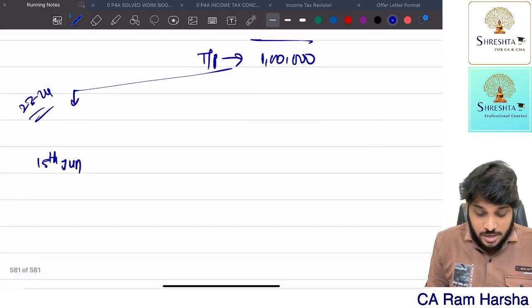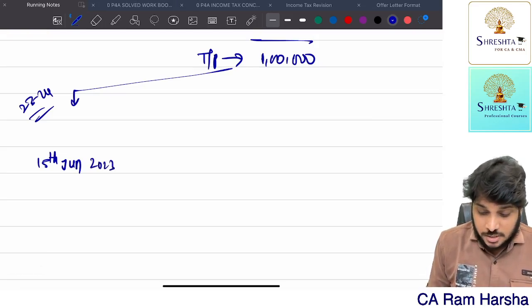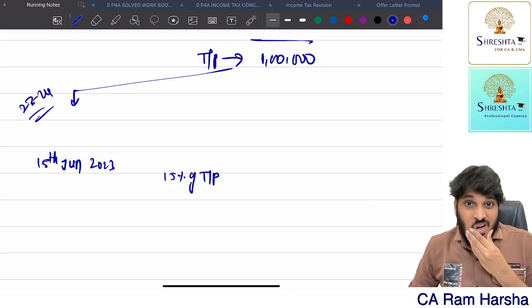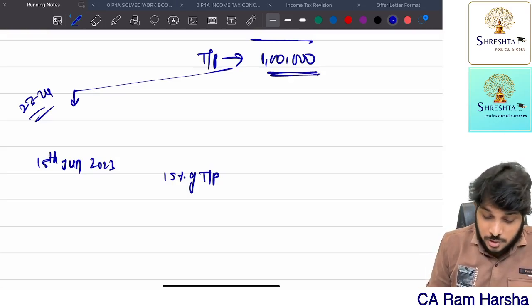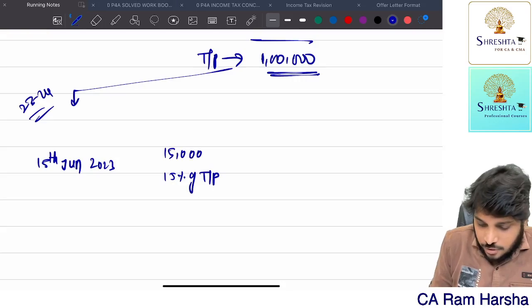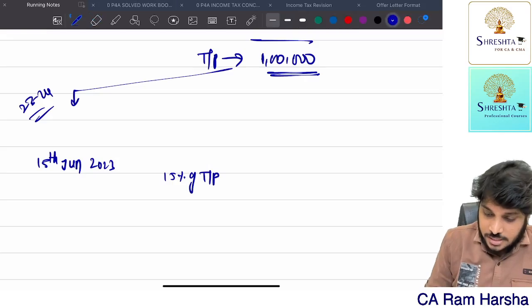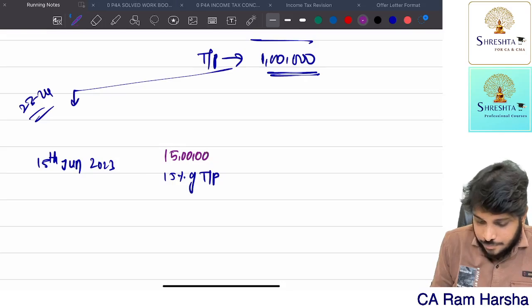So for 23-24, by 15th June 2023, you must pay 15% of tax payable. How much? 15% of whatever tax payable is there, you must pay. How much is that? 15,000 rupees you must pay. How much you should pay? Write it in a different color. 15,000 rupees you must pay.